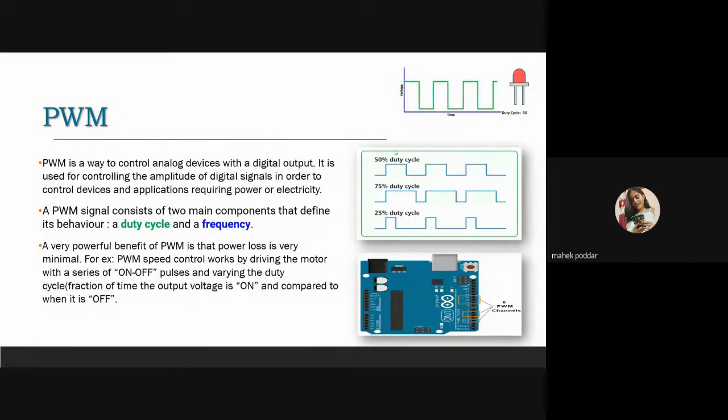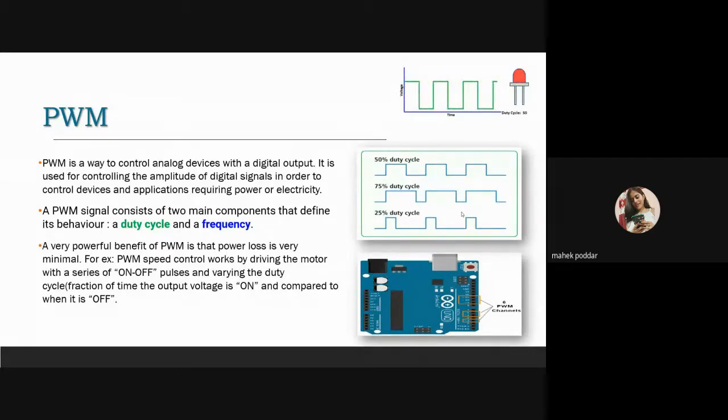Now we need to know the term duty cycle. Duty cycle refers to the total power applied to the load, which is directly proportional to the time in which the switch remains turned on. The percentage of the digital signal in which it is turned on is called the duty cycle.